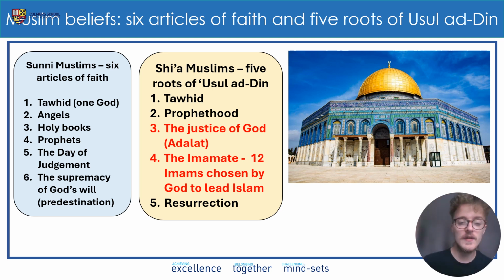For Shia Muslims, they have something called the 5 roots of Usul al-Din, and you'll see there are some similarities and differences. So first of all, we have some similarities in terms of Tawheed, so the belief in the oneness of God, the belief in prophethood, and also the belief in resurrection, which is very similar to the belief there in the day of judgment, just slightly different terminology. But you've also got some more distinctive beliefs. So you've got the belief in the justice of God, so Adalat, and also in the imamate, which is the idea that there are 12 imams that are chosen by God to lead Islam.